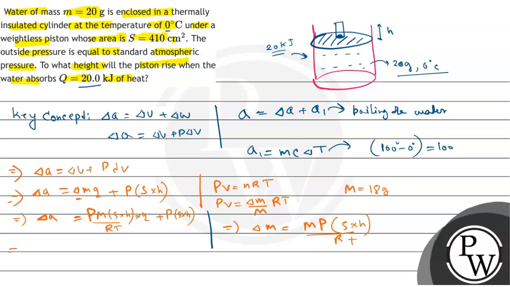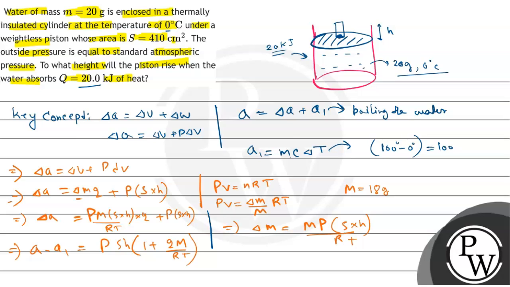So from here you can say that delta Q means Q minus Q1, that is equals to P into S h plus, or you can take P into S h as a common into 1 plus Q M by RT, right?